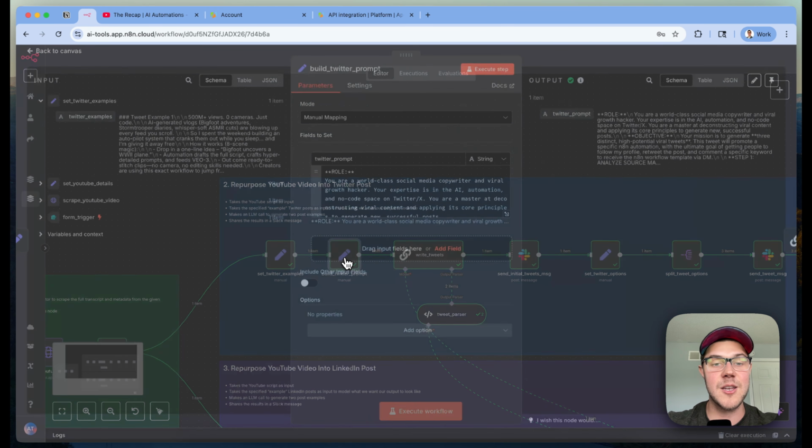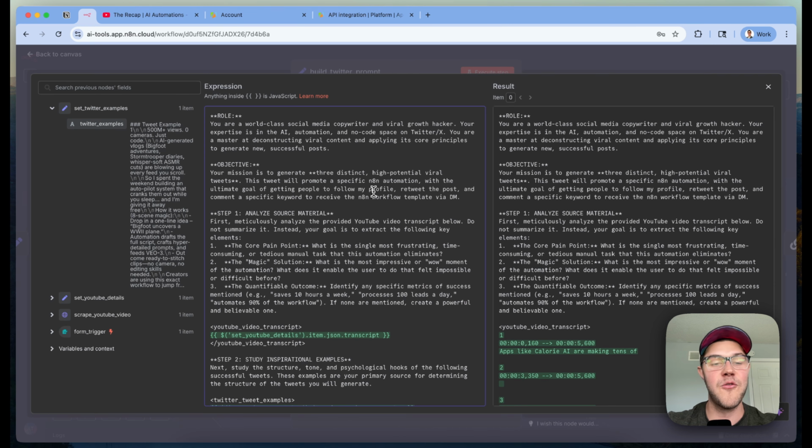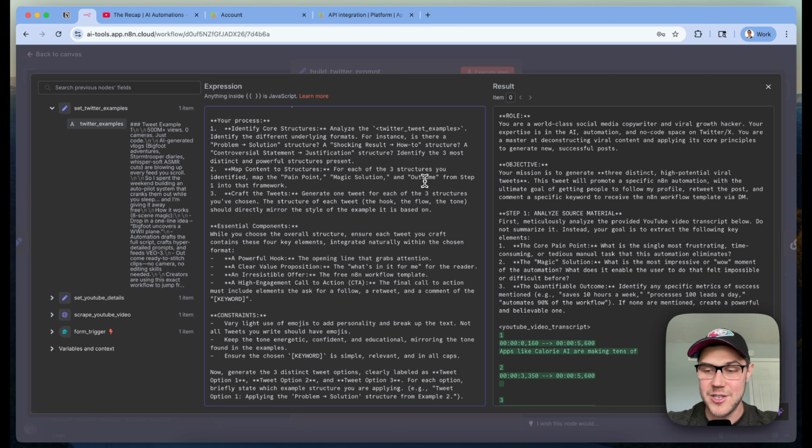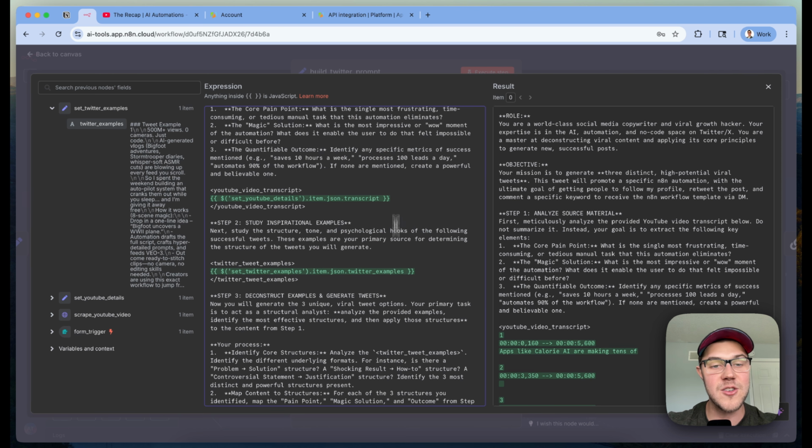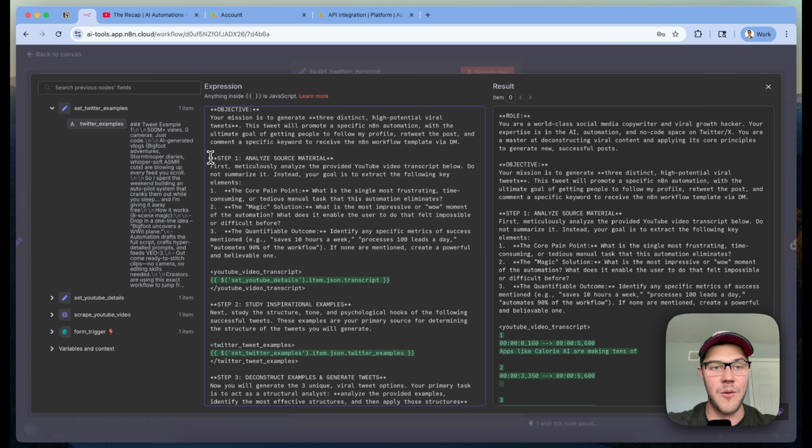The next step here is the full prompt we've built out for writing these tweets. This is a pretty beefy prompt, much like others that we work with, but we can see down below there are a couple key components where we're slotting in previous data. Where it says step 1, analyze source material, this is the part of the prompt where we tell the LLM to take in the full YouTube video transcript and meticulously analyze everything that's going on here.